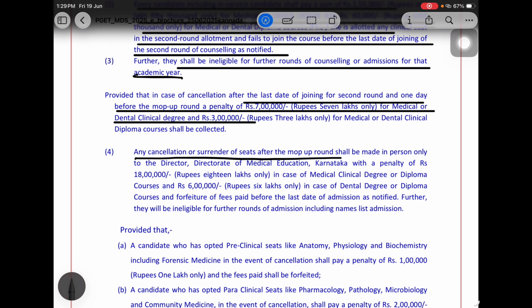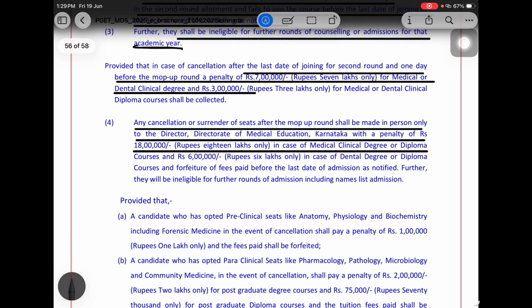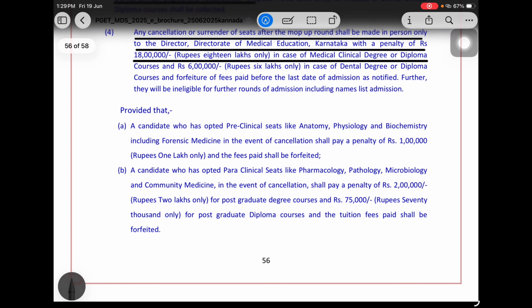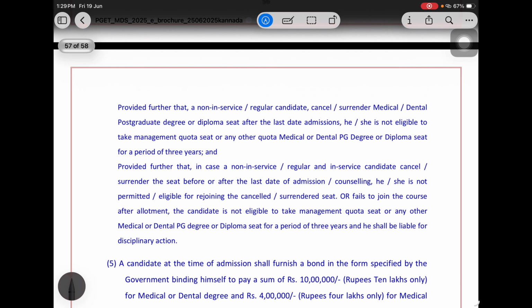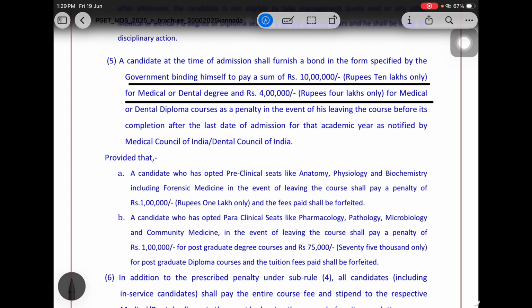Any cancellation or surrender of seat after the mop-up round, you will have to pay a penalty of 18 lakh rupees to the director. This is very important, keep it in mind. A candidate who has opted for preclinical anatomy, this is for the medical people, that is not for you. Then in-service and bond is there. If you are not going to serve the bond, then you have to pay this much amount to the government. This is very important.